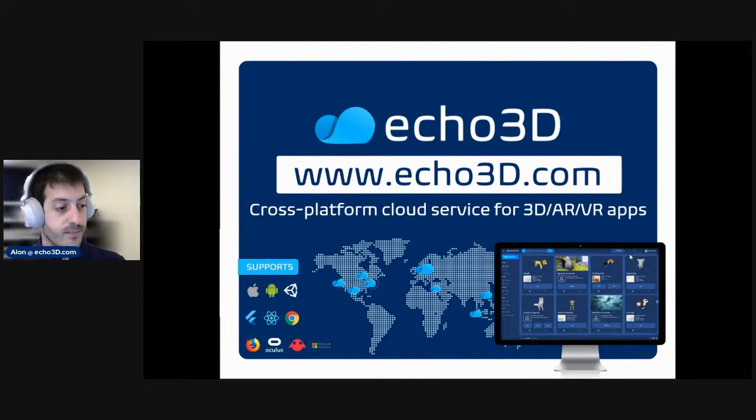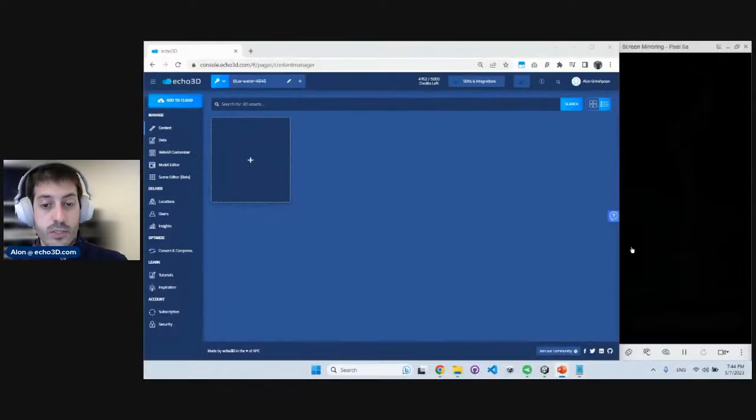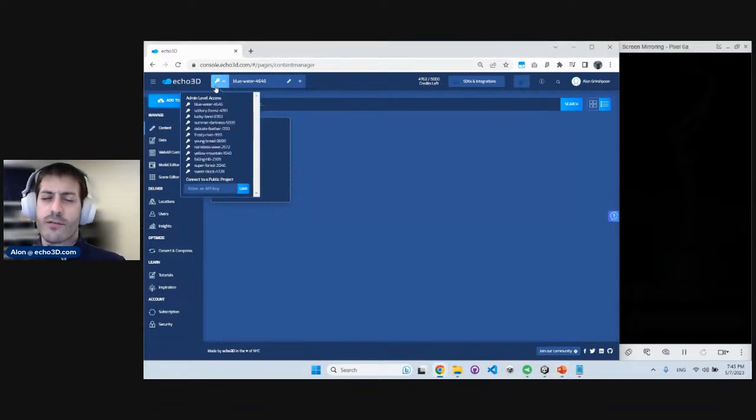So let's dive in. Once you register, you will get access to our platform. That's what you see here on the left. That's our console. On the right, you see my phone. When you register, you get a project key or an API key. That's basically your collection of 3D assets. You can have multiple collections. These are almost like folders or different repositories of 3D assets.